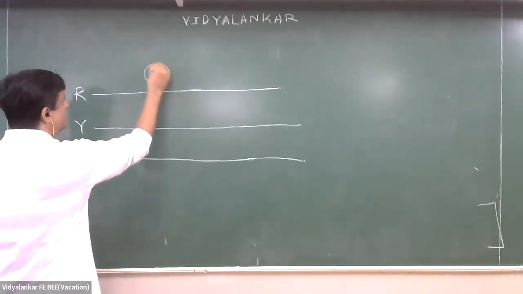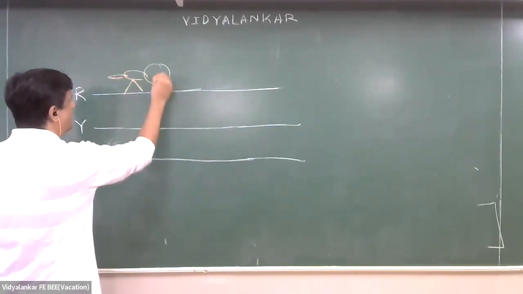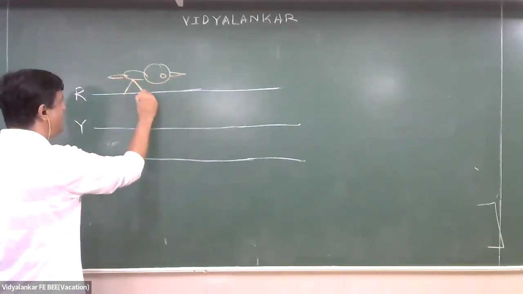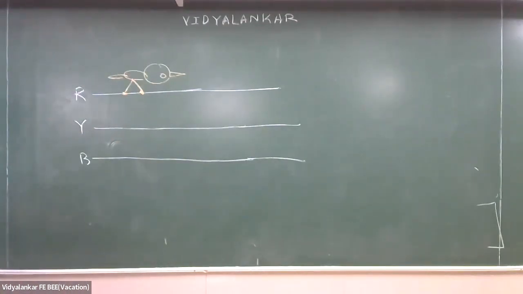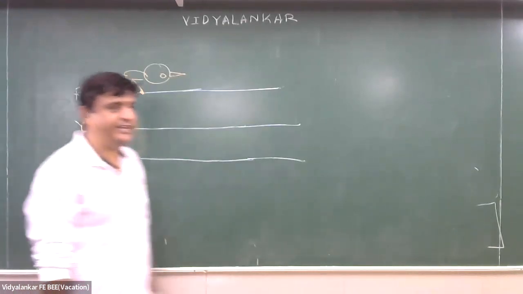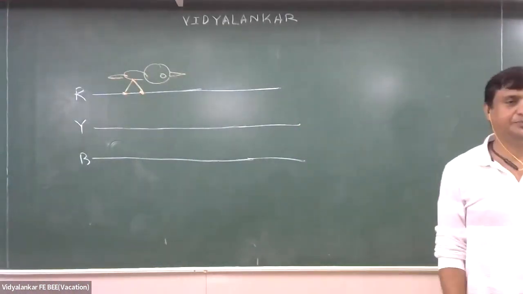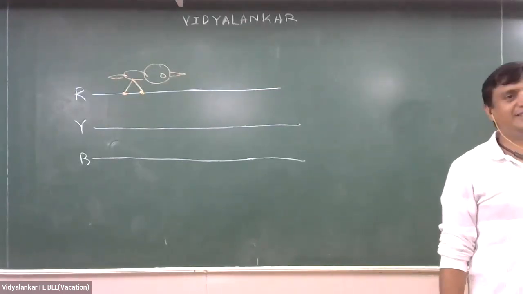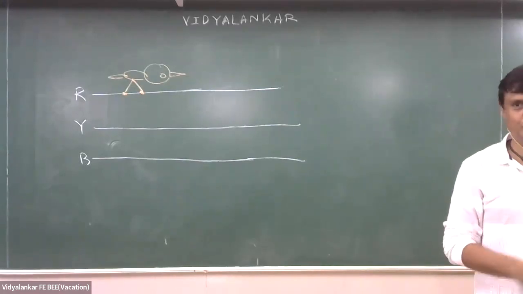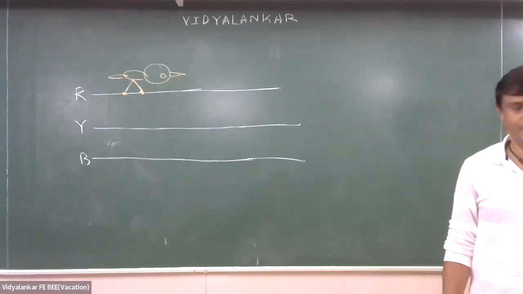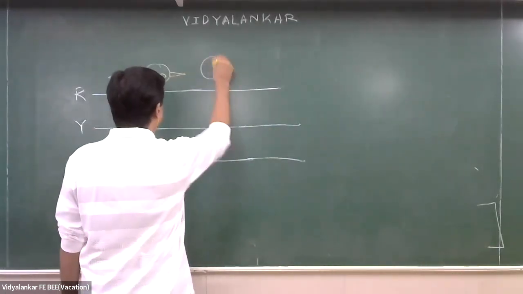Suppose there is a bird sitting on this wire. Suppose a she bird is sitting on the wire. So she will get a shock? No. No, sir. Clear? Okay.